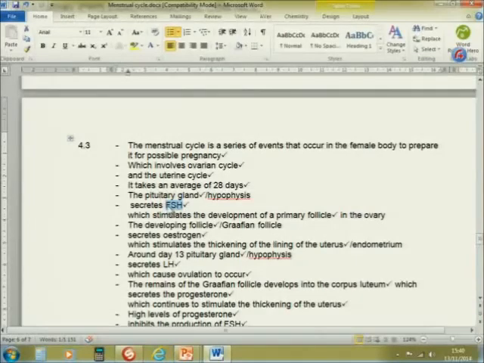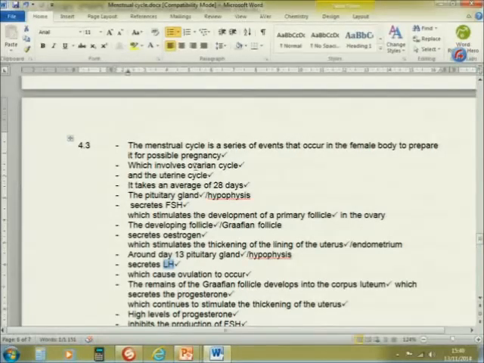Around day 13 or 14, the pituitary gland, or the hypophysis, will secrete less FSH. There will be a decrease in the amount of FSH, and therefore an increase in the amount of LH. What role does the LH, which is the third hormone, play in the menstrual cycle? Firstly, it causes ovulation, the rupturing of the Graafian follicle and the release of the ovum. The remains of the Graafian follicle will now develop into the corpus luteum because of the LH. And this corpus luteum will secrete the fourth hormone, which is the last hormone, the progesterone.